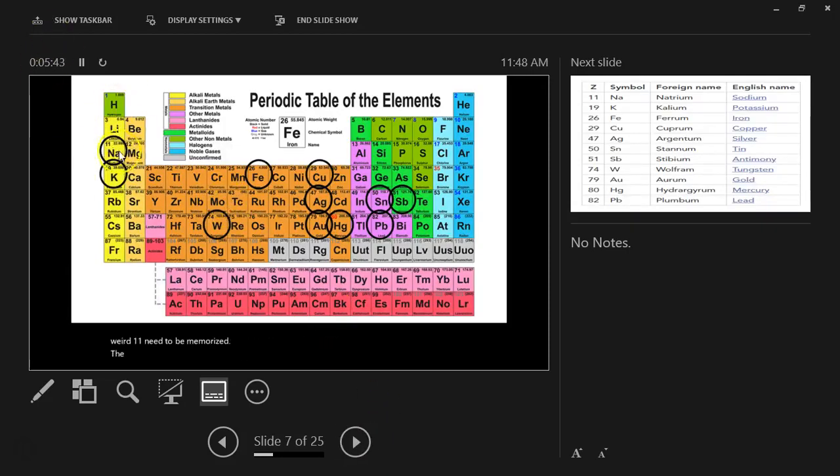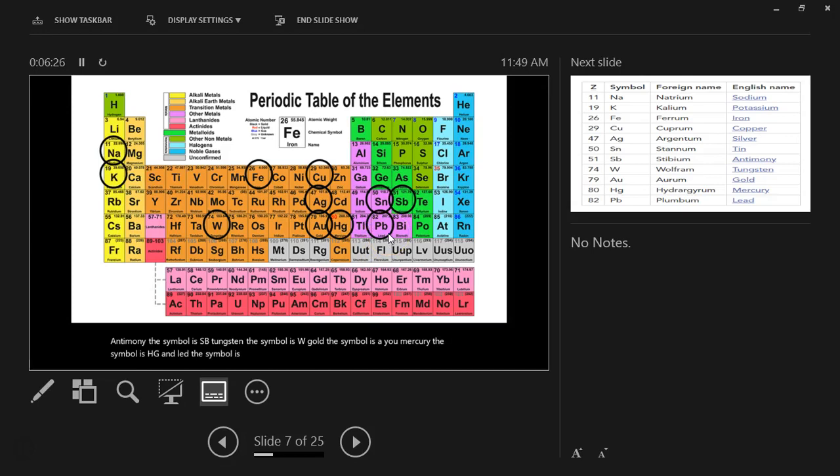The weird 11 are sodium, and the symbol for it is Na. Potassium, the symbol for it is K. Iron, the symbol for it is Fe. Copper, the symbol is Cu. Silver, the symbol is Ag. Tin, the symbol is Sn. Antimony, the symbol is Sb. Tungsten, the symbol is W. Gold, the symbol is Au. Mercury, the symbol is Hg. And lead, the symbol is Pb.